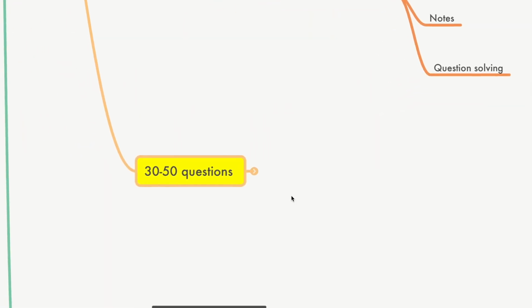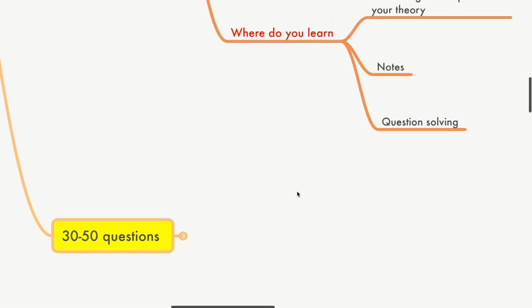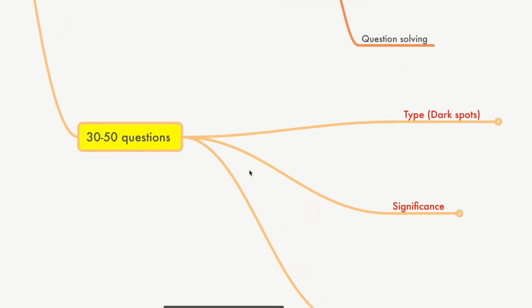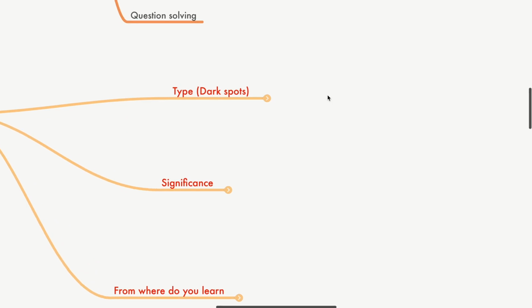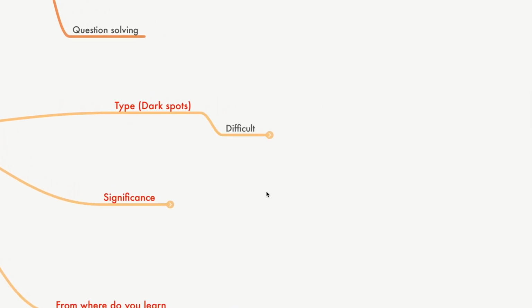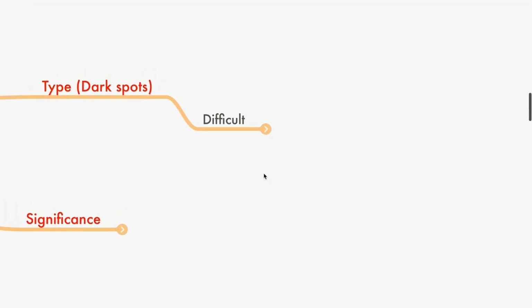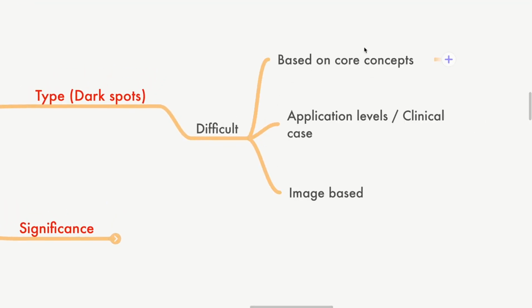Not over. We are coming to the most crucial set of questions. The next set is 30 to 50 questions, which are known as dark spots. This is where your rank is going to get decided, if you want to get into a government college or a reputed college or not. These questions you can term as difficult questions, based on core concepts. It's not your direct repeats, it's not the modified versions of direct repeats, it's core concepts that are going to be asked here. A simple example in community dentistry is tests of significance: chi-square test, t-test, ANOVA test. If you have to answer such questions, you have to be very clear with your concepts.